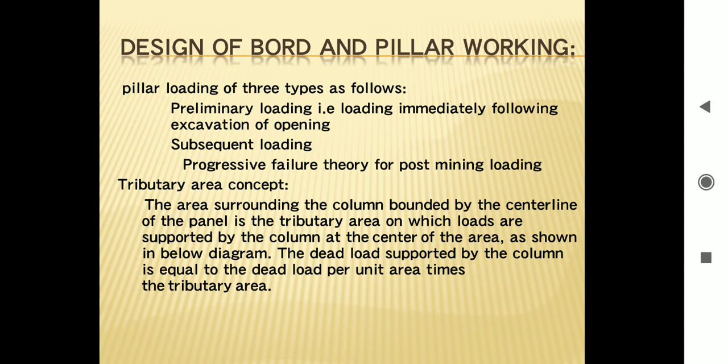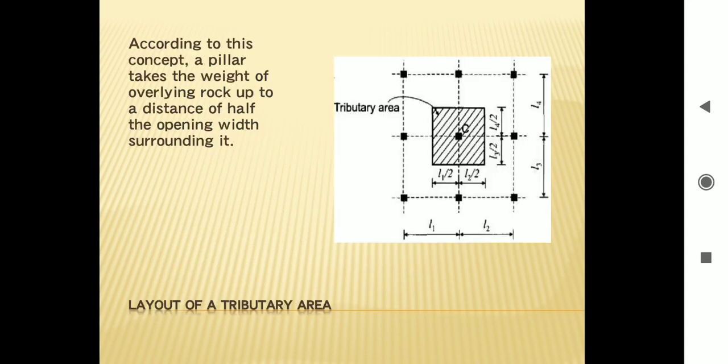One is the tributary area concept. The area surrounding the column, bounded by the center line of the panel, is the tributary area on which loads are supported by the column at the center of the area, as shown in the next slide. The dead load supported by the column is equal to the dead load per unit area times the tributary area. This is the diagram of the tributary area.